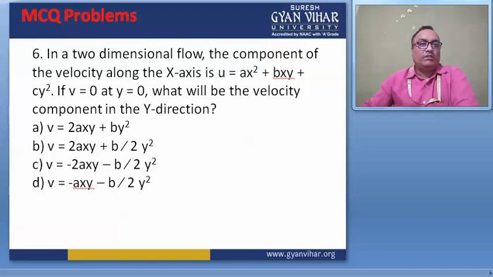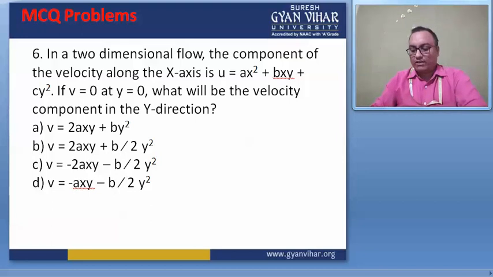In a two-dimensional flow, the component of the velocity along the x-axis is u equal to ax square plus bxy plus cy square. If v equal to 0 at y equal to 0, what will be the velocity component in the y direction?